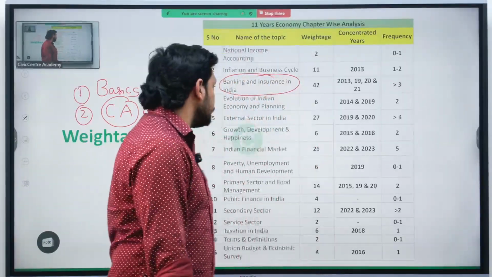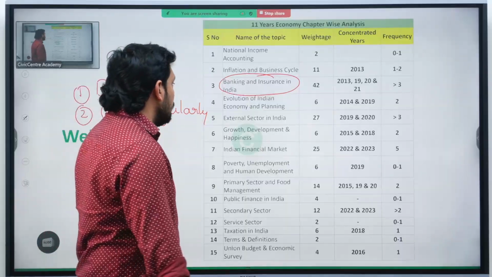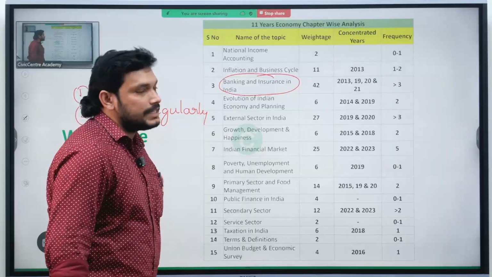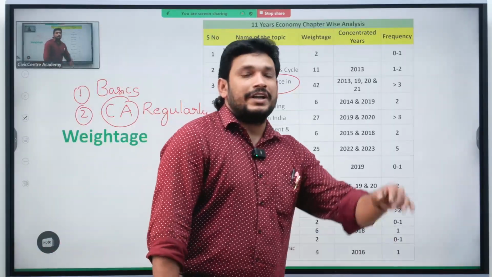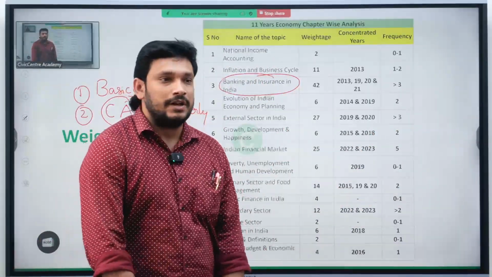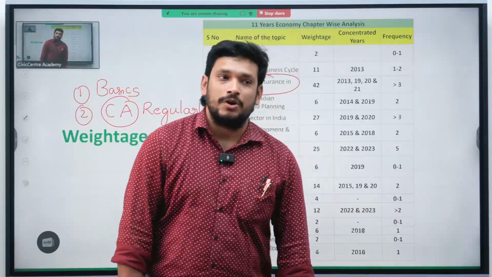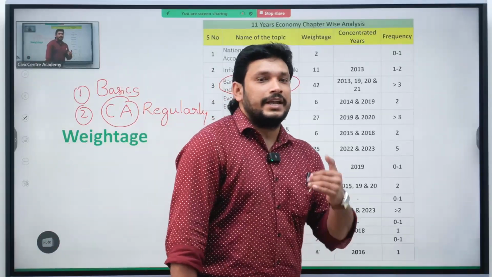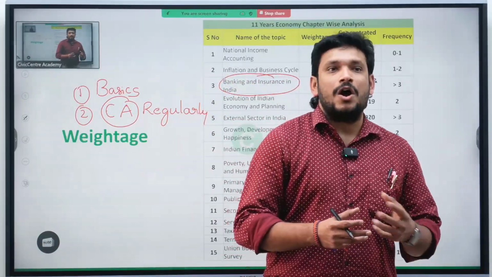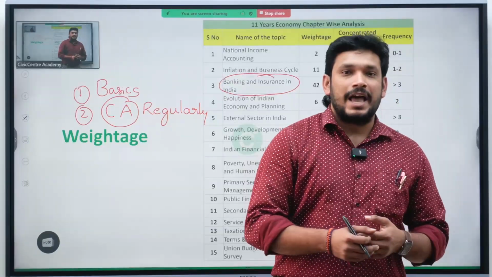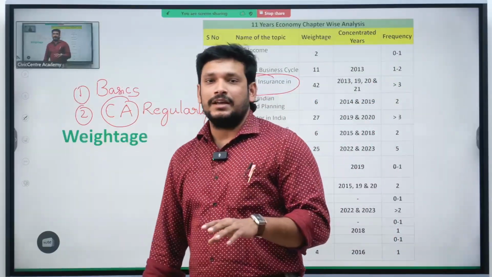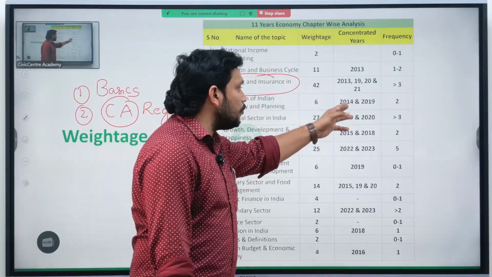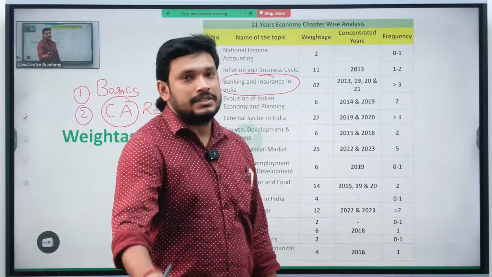Right. Now coming back to the weightage topic, evolution of the Indian economy and planning. Only 6 questions came, and that too till 2019 only. In recent times, from 2021, they did not concentrate on planning because it became exempt. Now NITI Aayog is currently in trend, and long-term vision planning is happening. That's why they were not asking questions regarding planning. In 2014 and 2019 only, there were 2 questions regarding planning.